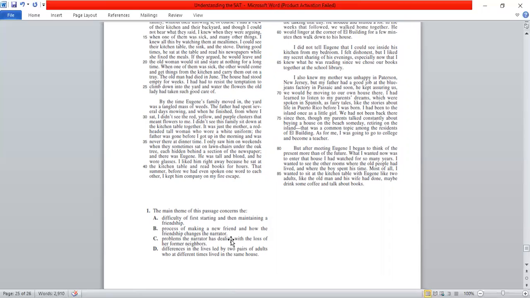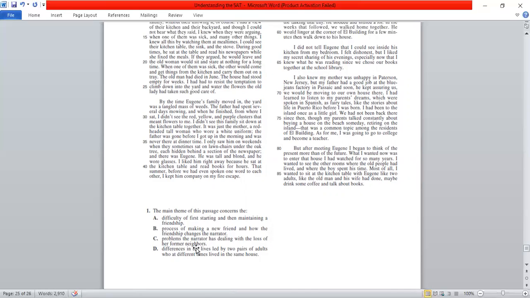C, problems the narrator has dealing with the loss of her former neighborhood. So somebody died here, but even before saying that this person died, the author started talking about Eugene and the family, which means that there were no such problems. I mean, there was a slight introduction that the entire garden had a lot of weed, but that's exactly not a problem, right? So no problems as such. C goes out.